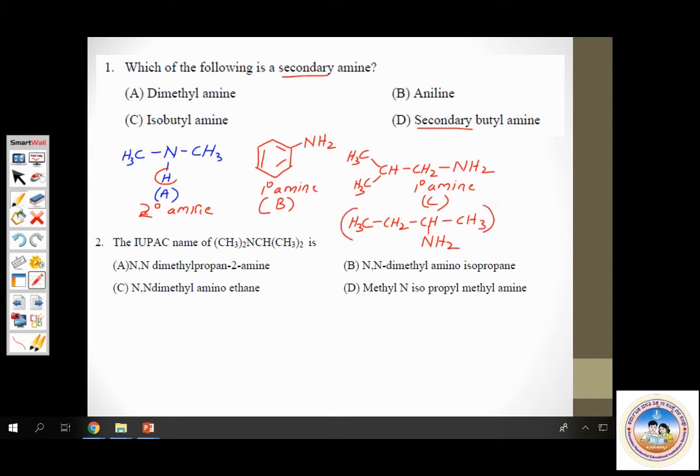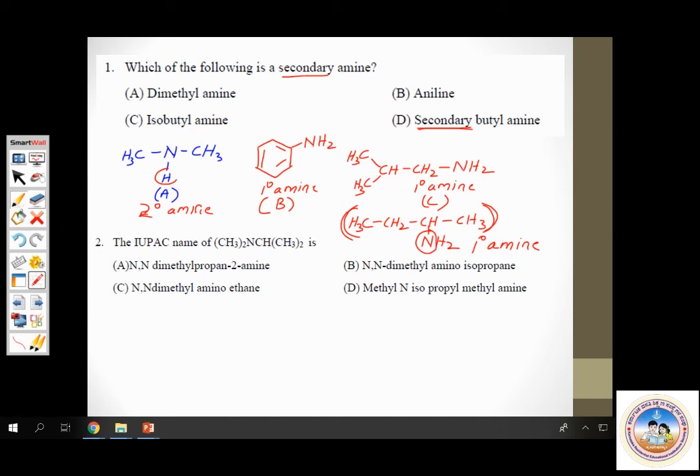No. Observe this. Nitrogen is attached to two hydrogens, so this also is a primary amine. So on seeing the word secondary, you should not get confused. Secondary is for the alkyl group. This is the butyl group, secondary butyl group. That doesn't make this a secondary amine. This is still a primary amine because to decide primary, secondary and tertiary amines, you should look at the hydrogen atoms attached to nitrogen. One hydrogen present, secondary. Two hydrogens present, primary. No hydrogens present, tertiary. Okay?